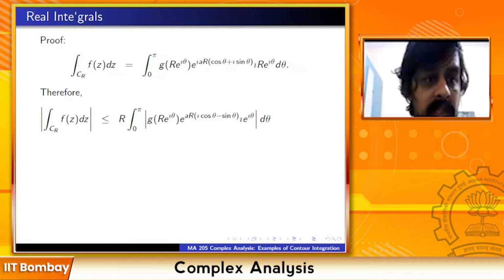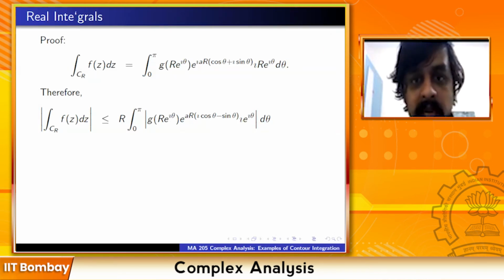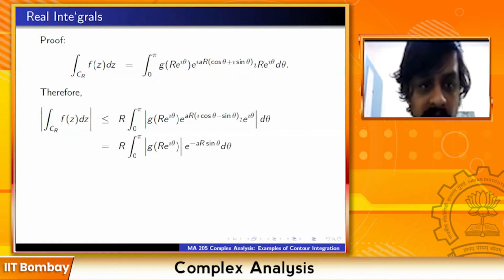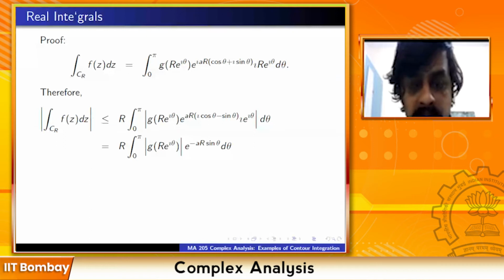Therefore, the modulus of this integral is less than or equal to, I can take the r outside, r times the integral from 0 to pi of g of r e raised to i theta times e raised to a r times i cos theta minus sin theta, taking the i inside the bracket, times i e raised to i theta modulus d theta. In this, i e raised to i theta has modulus 1. Similarly, e raised to a r i cos theta also has modulus 1. So that goes away.